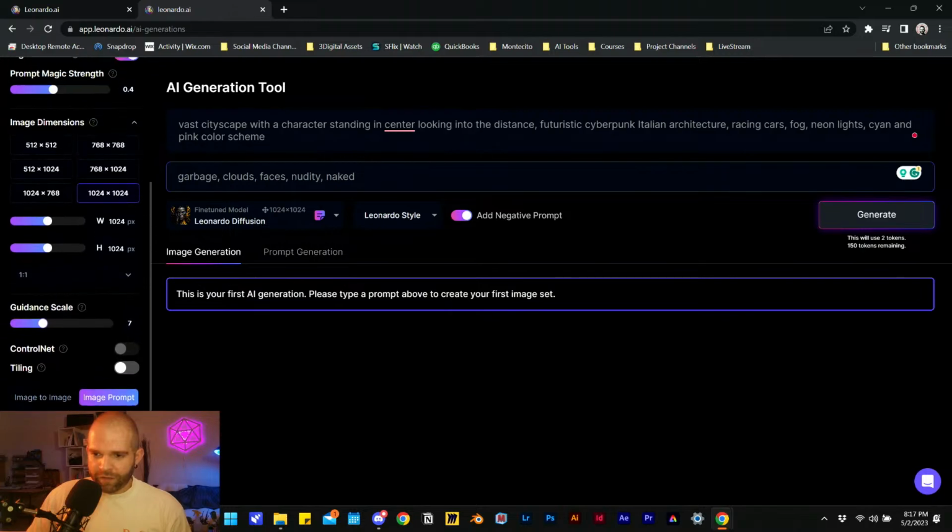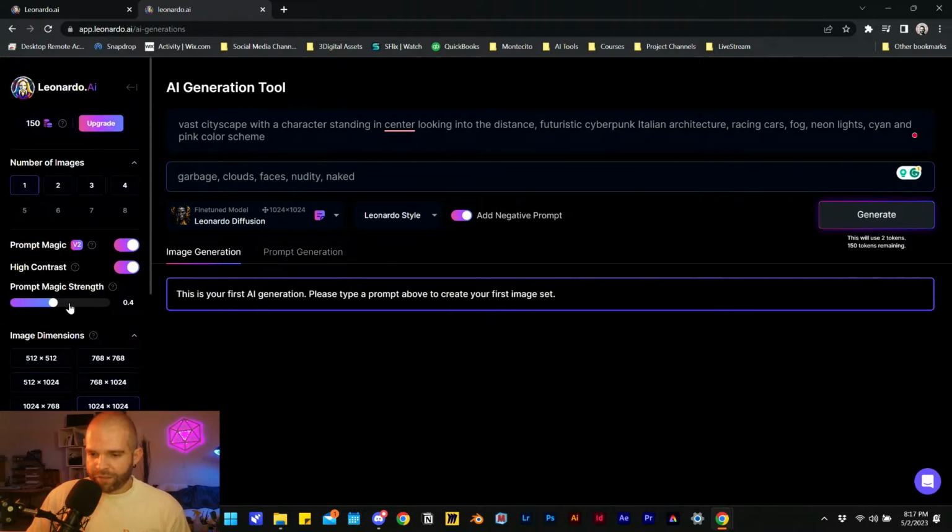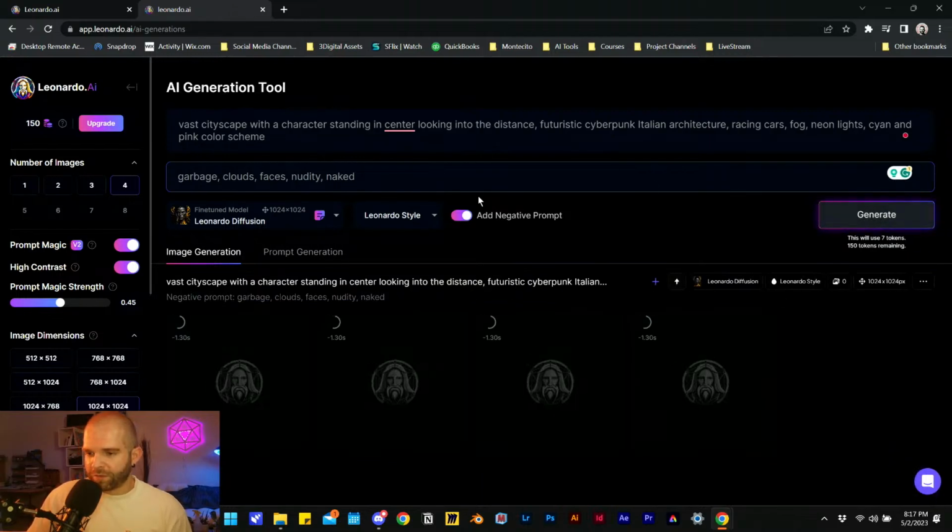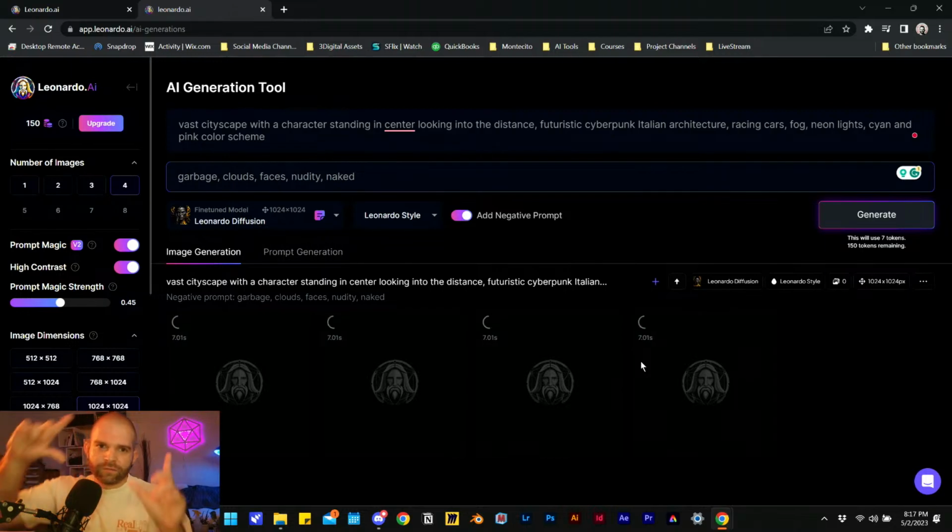No tiling. How can I prompt magic strength? I don't know. It doesn't seem like anything's tweaking the 2 credits used here. Maybe if I ask for 4 images, that uses 7 tokens. Yeah, let's go for that. Let's get 4 options. So that's also nice. I get to see each one at 1024 resolution rather than a square with low res images where I have to really zoom in or squint to see the result.